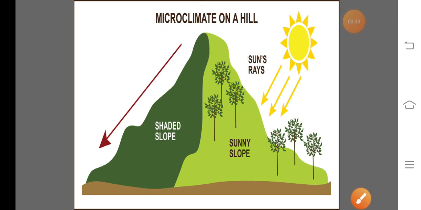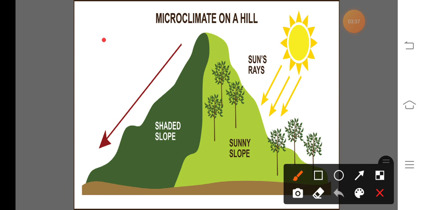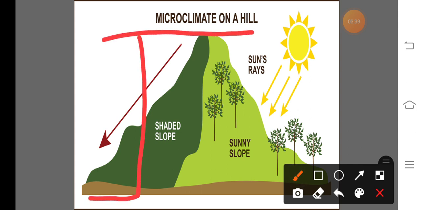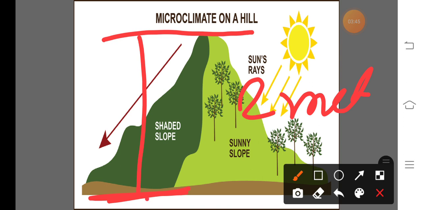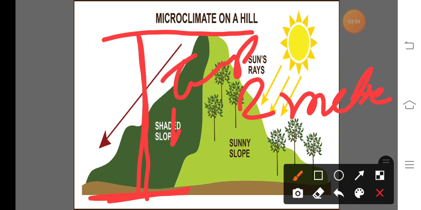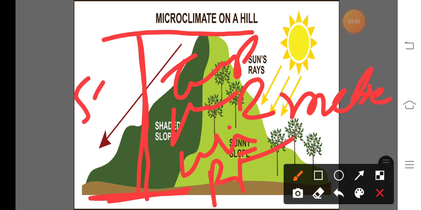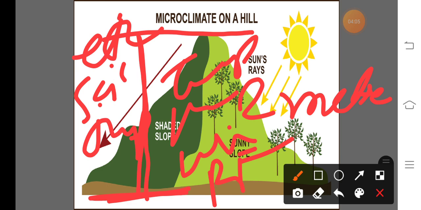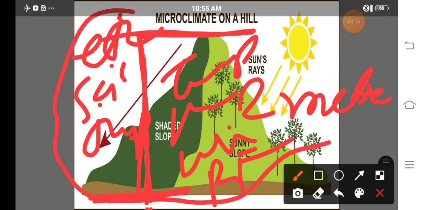That means microclimate studies only the weather parameters up to 2 meter height from the ground surface or below the ground surface. Meteorological or weather elements like temperature, humidity, wind, rainfall, and soil temperature are studied from the ground or below the ground surface up to a height of 2 meters. This is known as the microclimate.